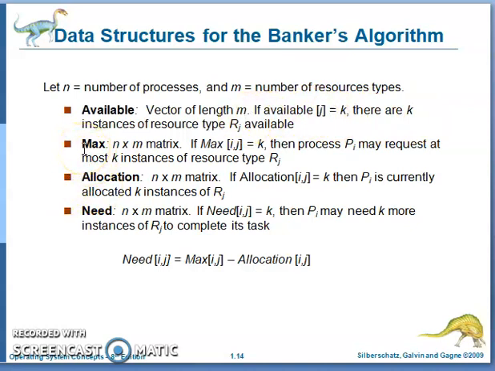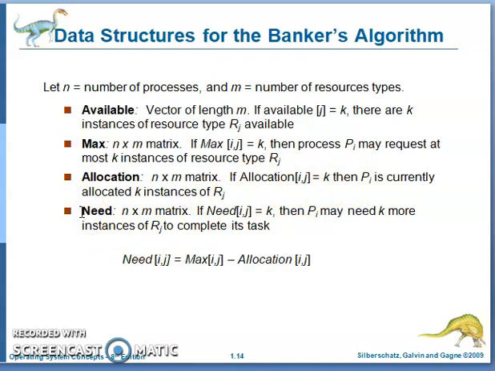The next data structure is Max. This is an n by m matrix. There are n processes and m resources. If Max[i][j] equals k, that means process Pi requires at most k instances of resource type Rj. Allocation is another data structure. Allocation is also an n by m matrix. If Allocation[i][j] equals k, the process Pi is currently allocated k instances of Rj.